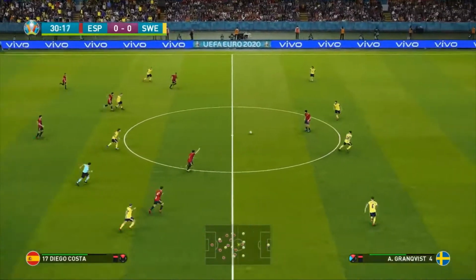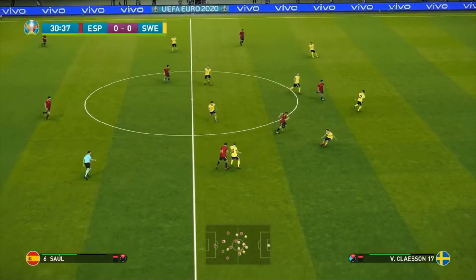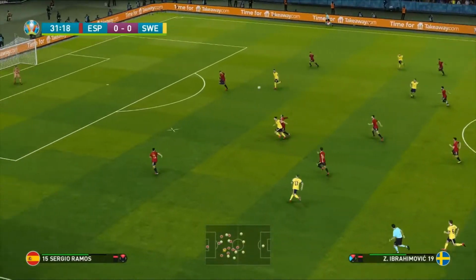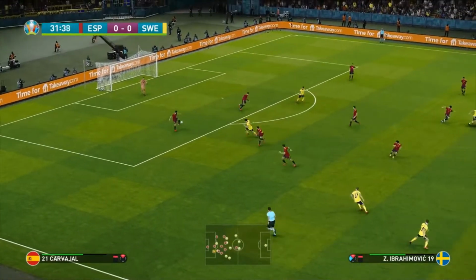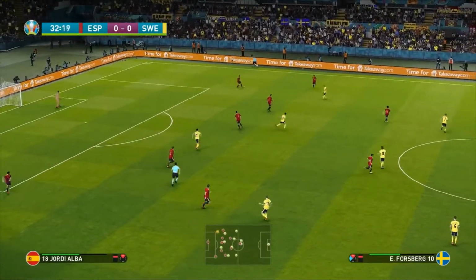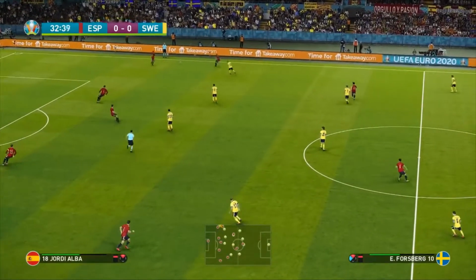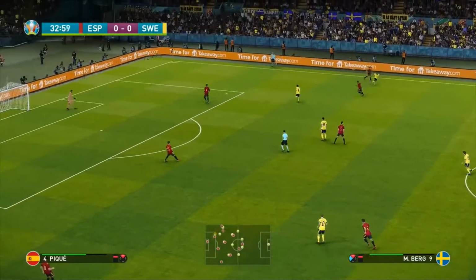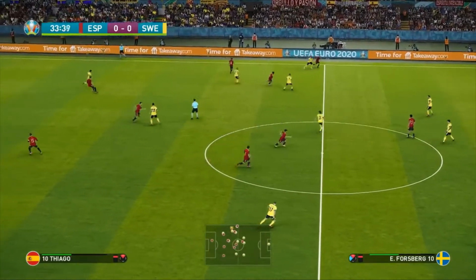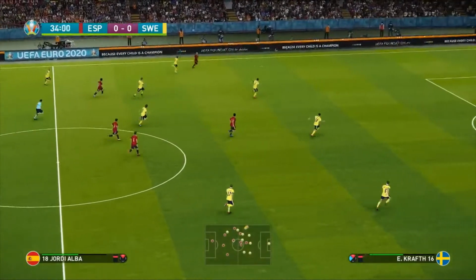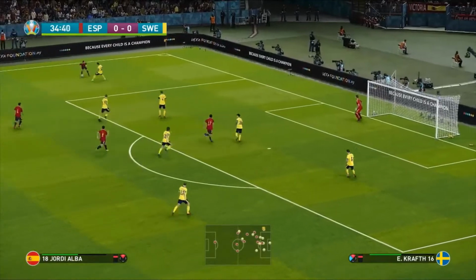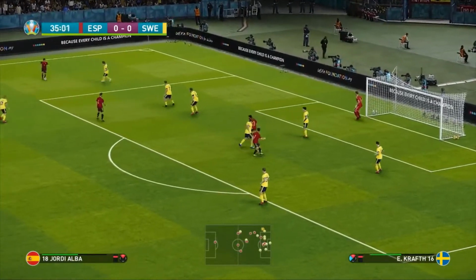And now Spain can counter-attack here, and it's just very poor. Tried to hit it for Diego Costa, but unfortunately just couldn't get the ball to him. Carvajal having to work it around the back here to Jordi Alba, and I have to say in this first half an hour, this has probably been the most boring game in terms of the fact there's probably been no opportunities of goal so far. Thiago lifts it high into Jordi Alba, who's got a lot of space to run into here. Cuts in, holds the ball, takes his time.